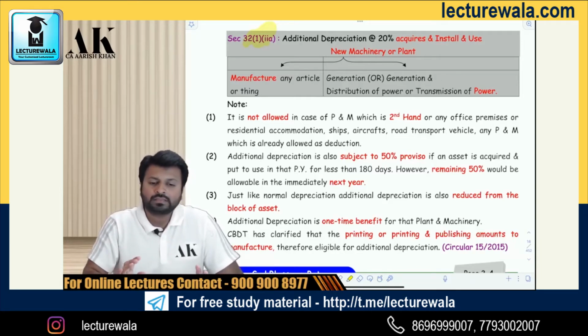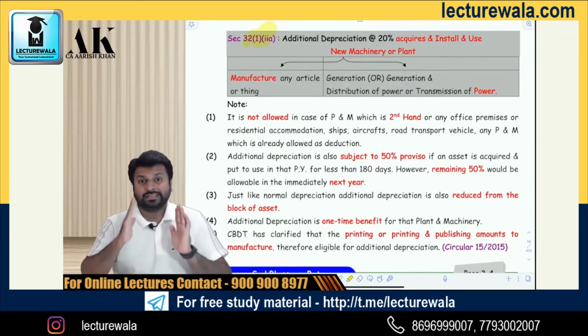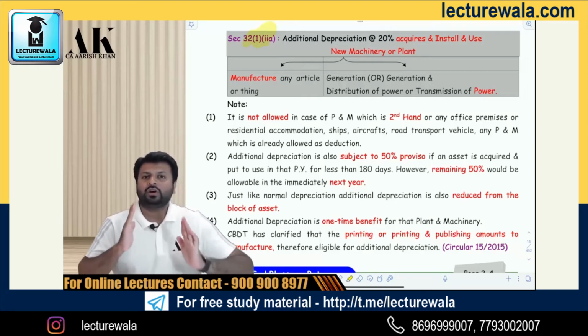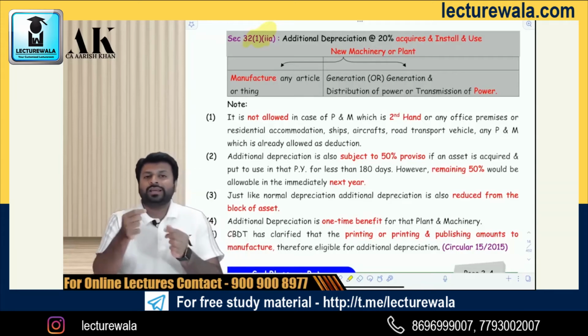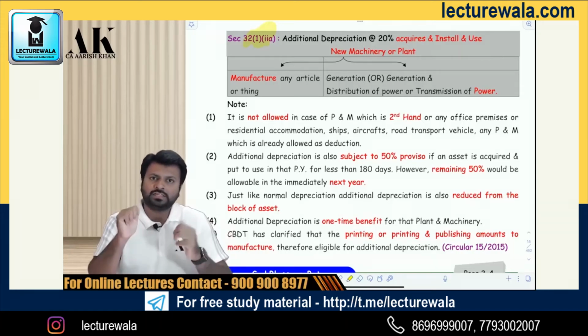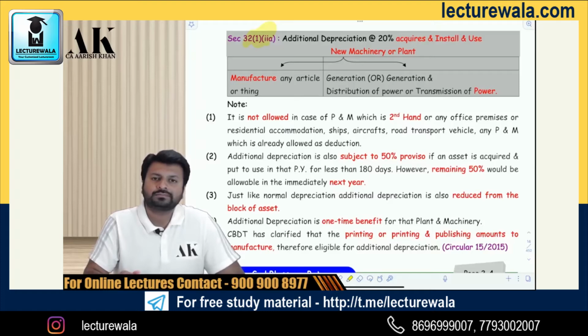Sir, will additional depreciation also be reduced from the block of asset? Yes, it will be reduced from the block of asset. Just like normal depreciation, what is WDV? WDV means actual cost minus depreciation actually allowed. So when I say depreciation actually allowed, you have to reduce normal as well as additional depreciation to arrive at the WDV of the asset.